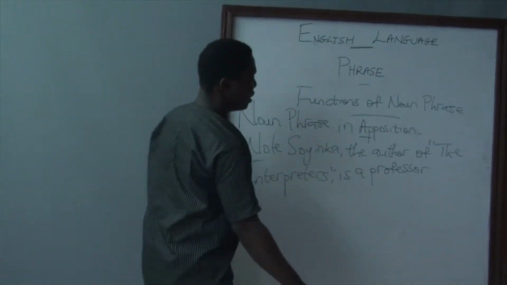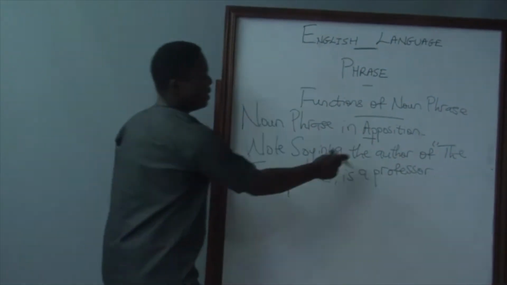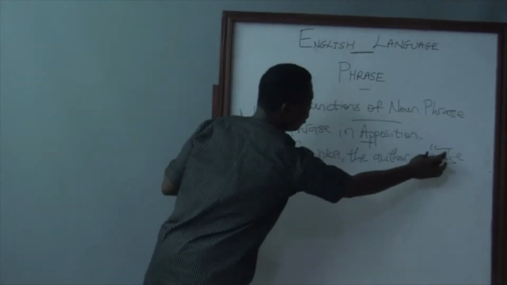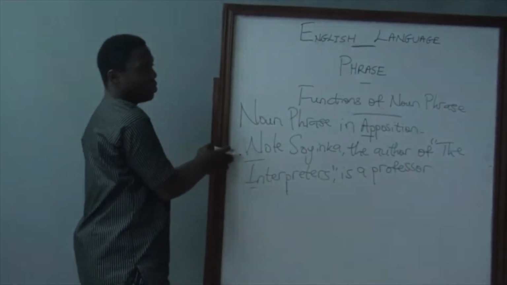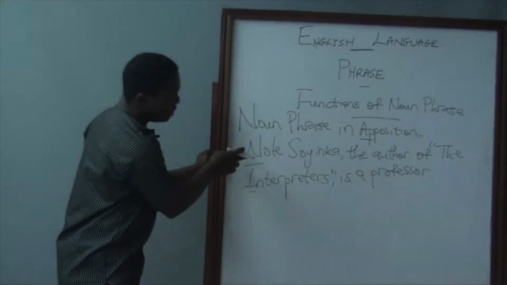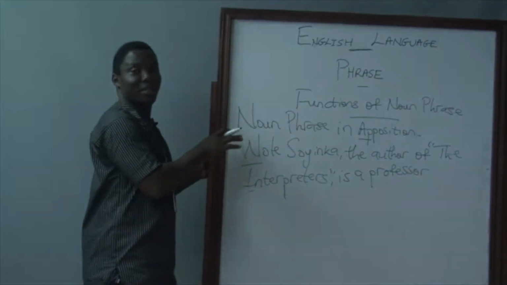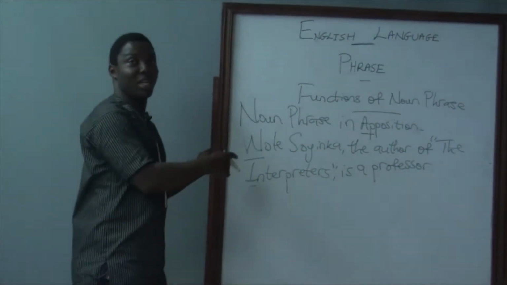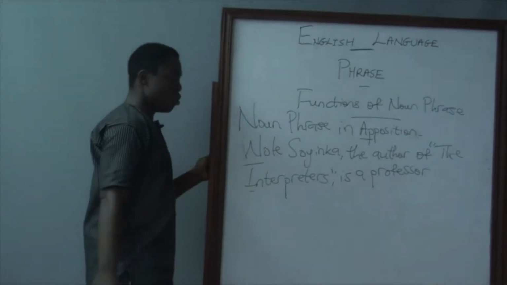Who is Wole Soyinka according to the sentence? He is the author of the interpreters. Who is the author of the interpreters? Wole Soyinka. In other words, we are referring to one person. But in this sentence, that same person is playing two roles, or is playing dual roles.